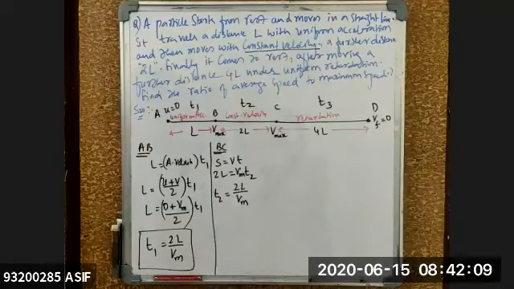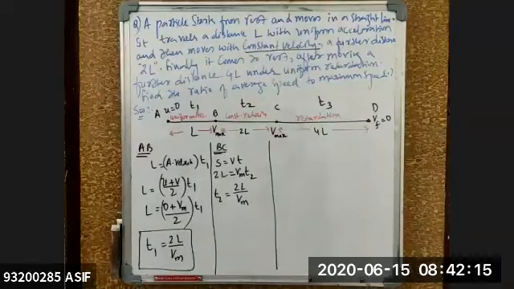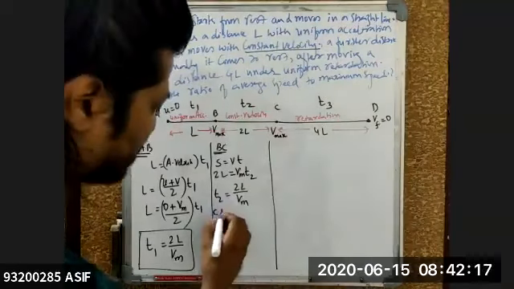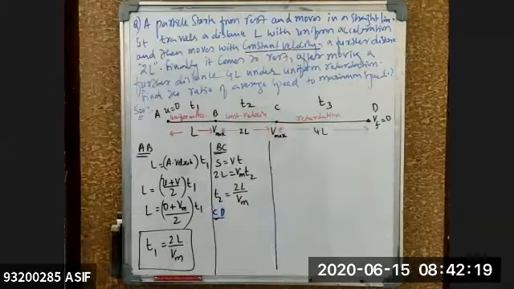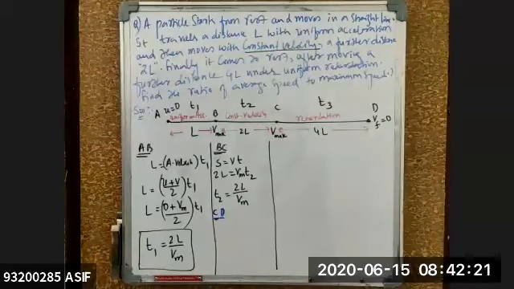Understood up to here? Yes, sir. Then from C to D, beta, I'll try to do it with the blue ink. From C to D, can anyone tell me? C to D is uniform retardation. So uniform retardation means right now again the same condition I can write.